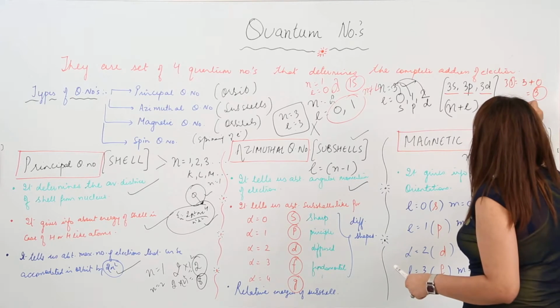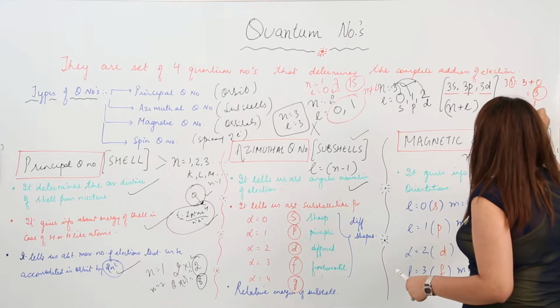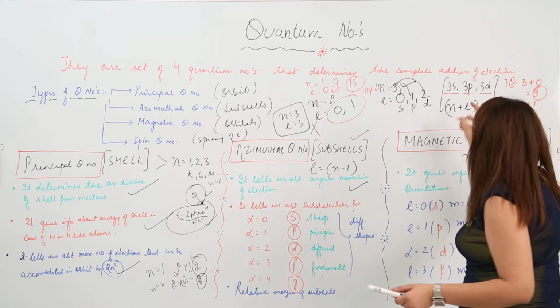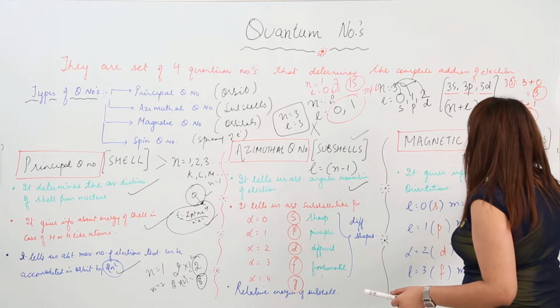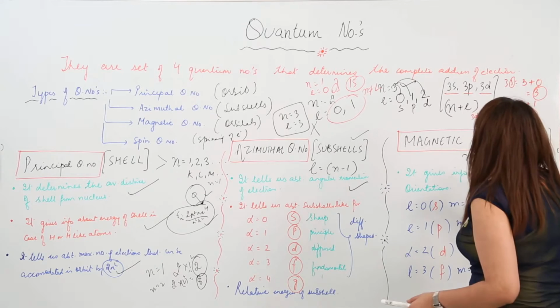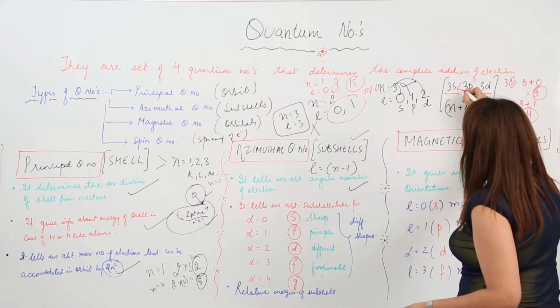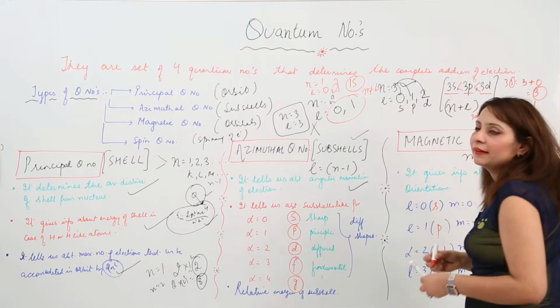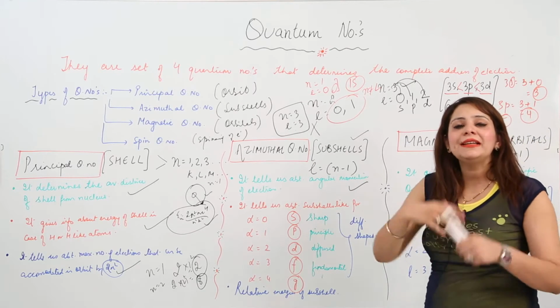For 3p, it is 3 plus 1, which is 4. For 3d, it is 3 plus 2, which is 5. So 3s has the lowest energy, and 3p and 3d have progressively greater energy. Likewise, we can relate subshells according to their energies.